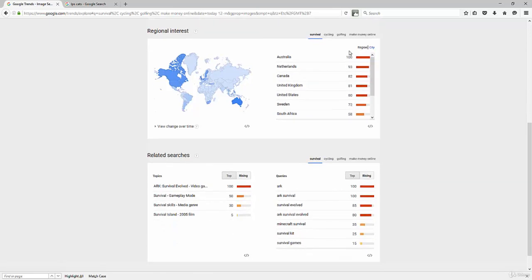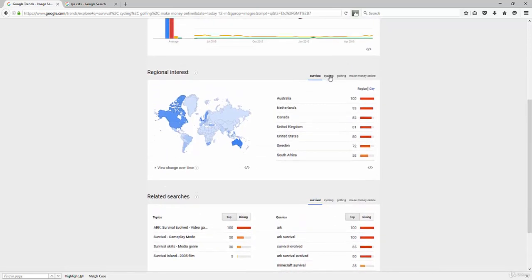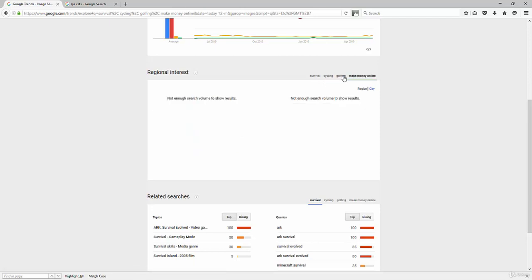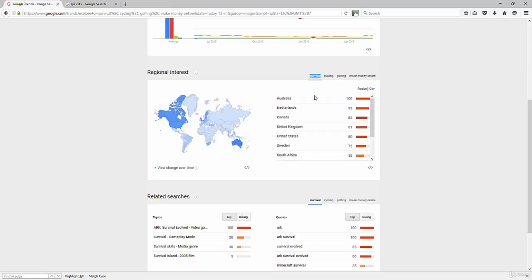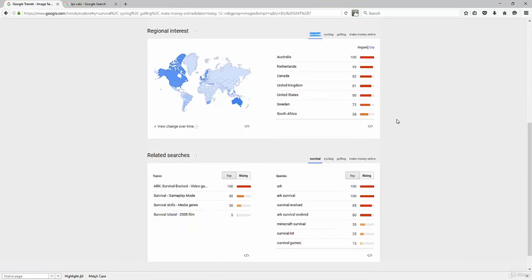I can also just click up here. If I want to see what's most popular, Ireland is where cycling's most popular. Make money online says not enough data, so that's good to know. Golfing seems to be only popular in the U.S. Survival niche is really big in Australia, of course. Then the United Kingdom, and the United States comes in at fifth.